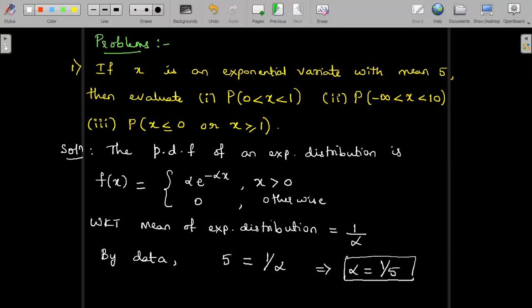Now this value of alpha we substitute into the PDF of the exponential distribution, and hence we can solve for f of x in the 3 different cases. So therefore, f of x can be rewritten with the value of alpha equal to 1 by 5.